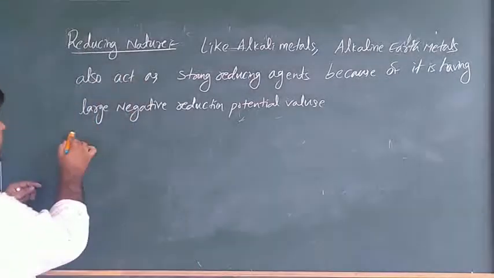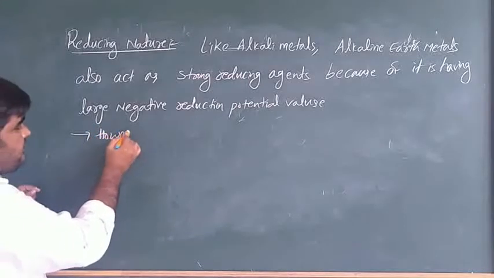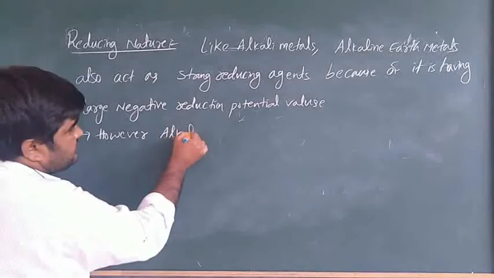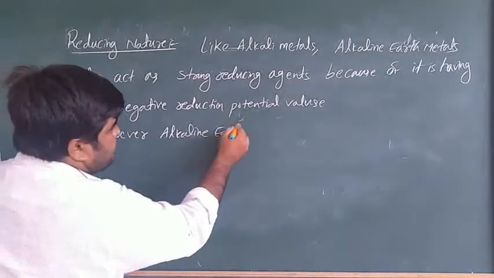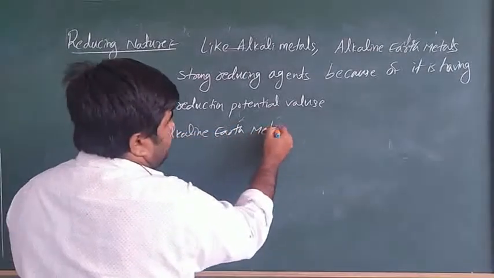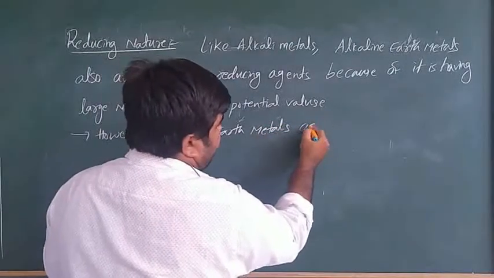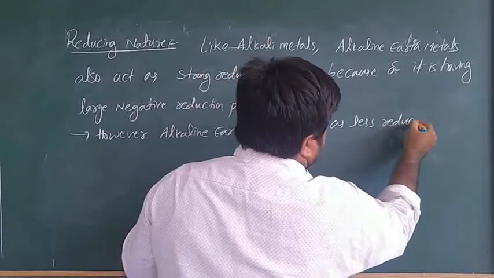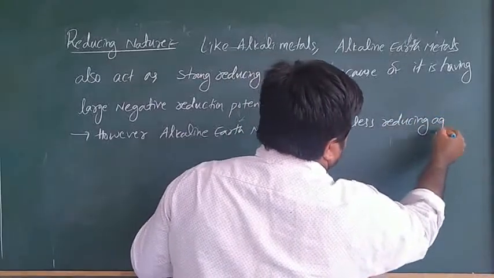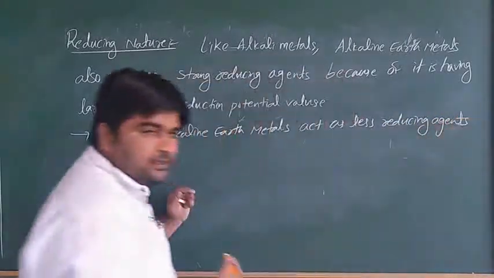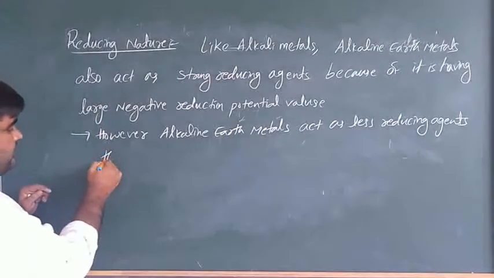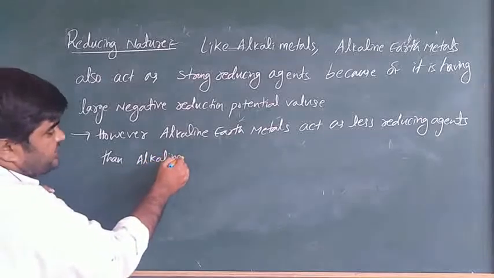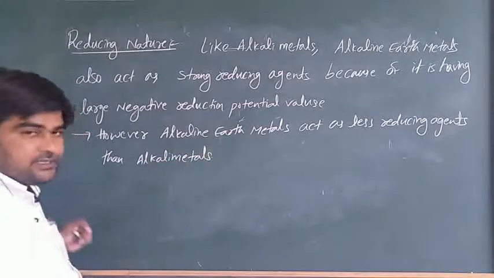However, alkaline earth metals act as less reducing agents than alkali metals. Is it clear?